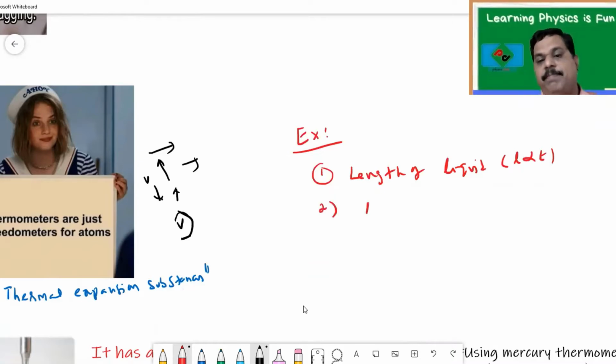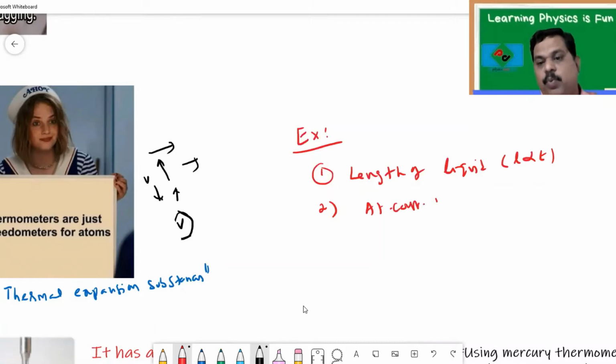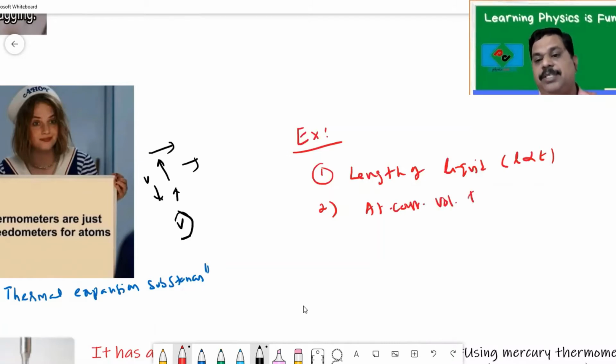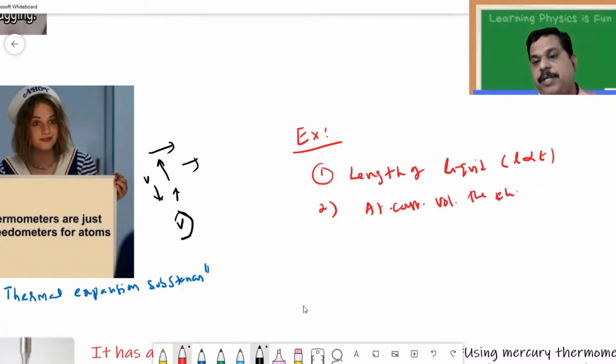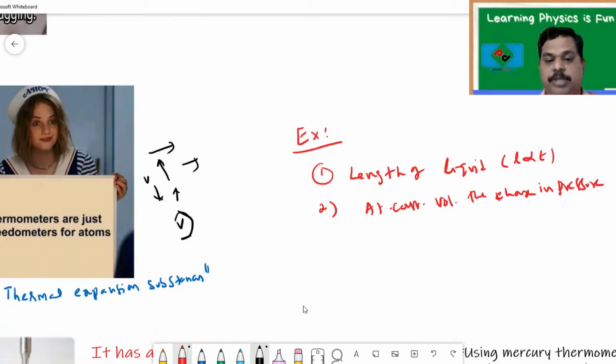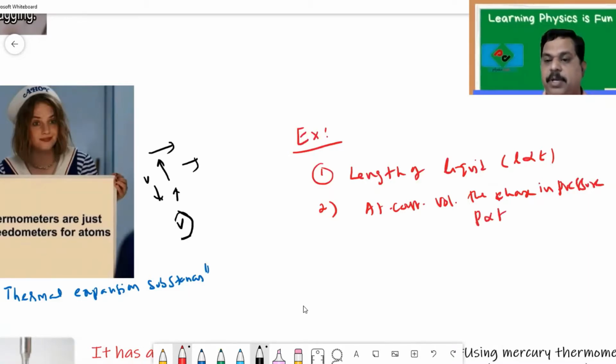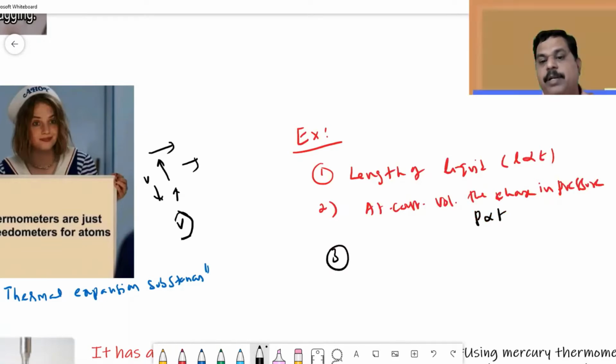Then we can write, at constant volume, the change in pressure. That means when we keep the volume constant, the pressure of a gas is directly proportional to temperature. So pressure changes with the temperature.